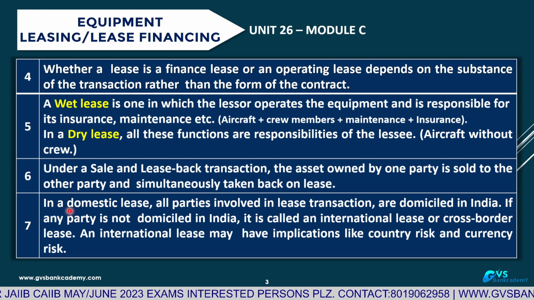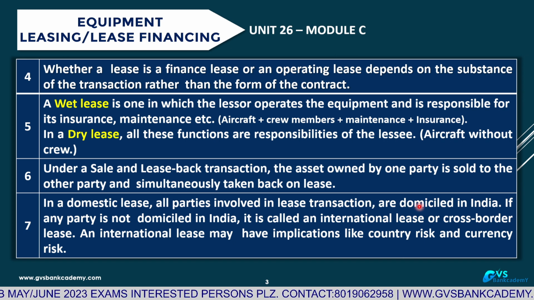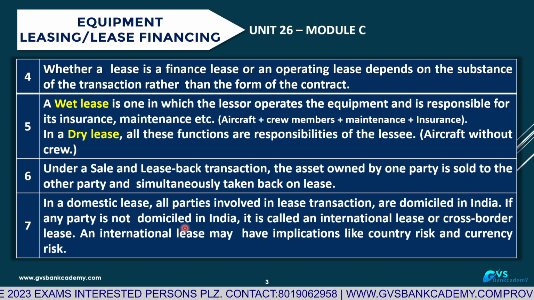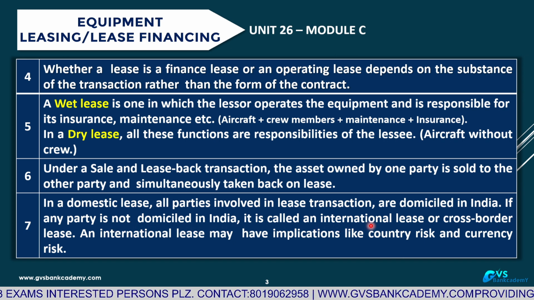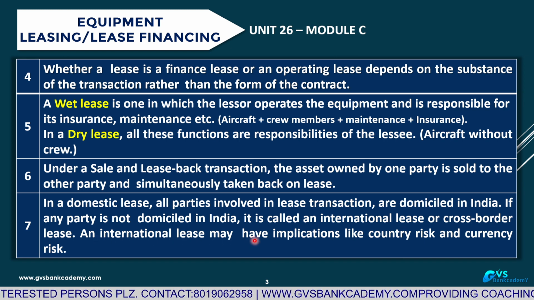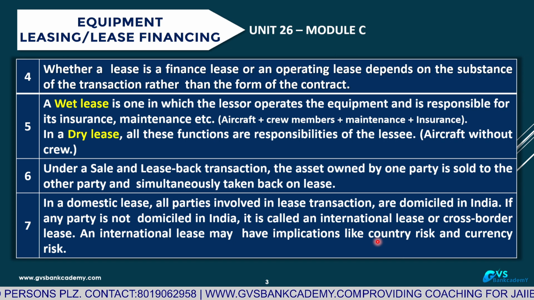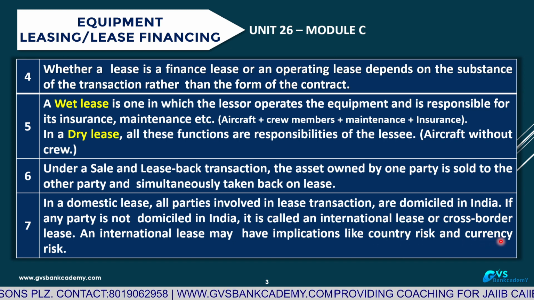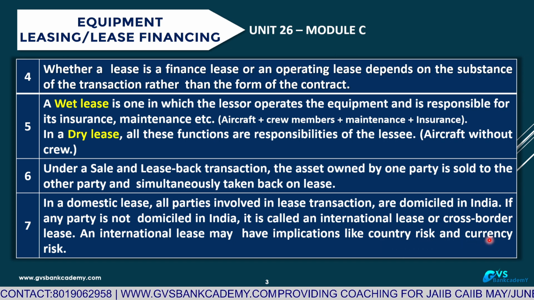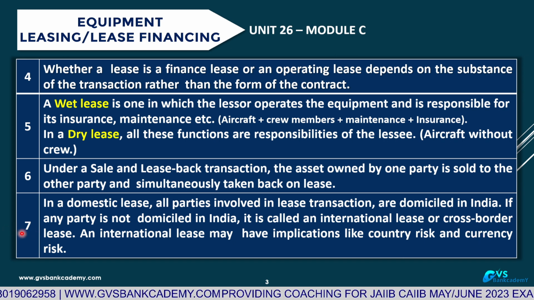Point number 7, in a domestic lease, both the lessor and the lessee are domiciled in India. If any one party is not domiciled in India, it is called an international lease or cross-border lease. An international lease may have many risks, including country risk, currency risk and other cross-border risks. This is point number 7.